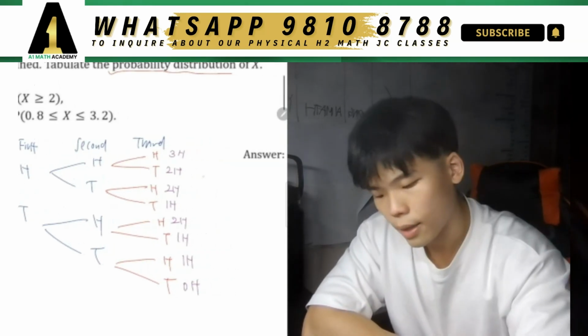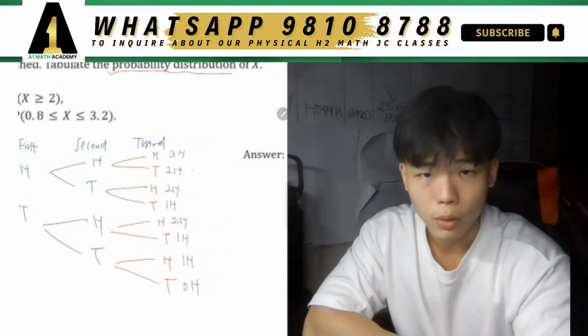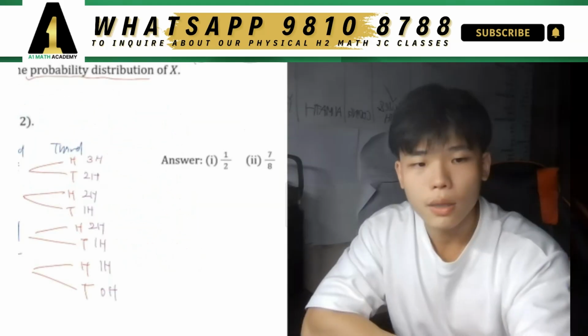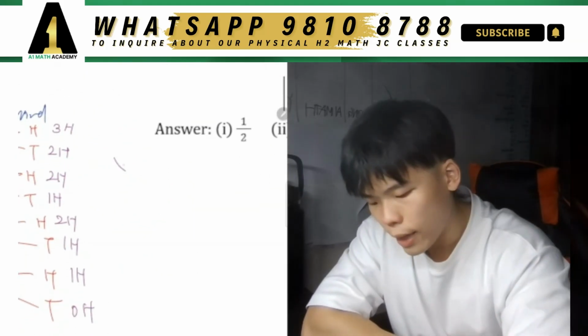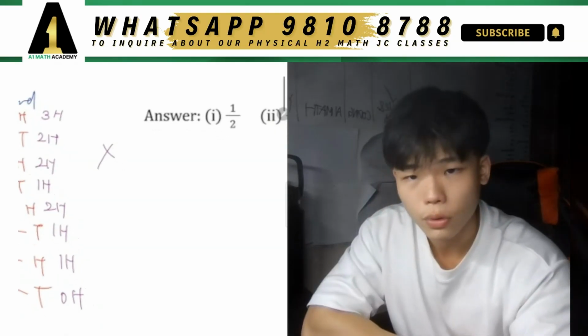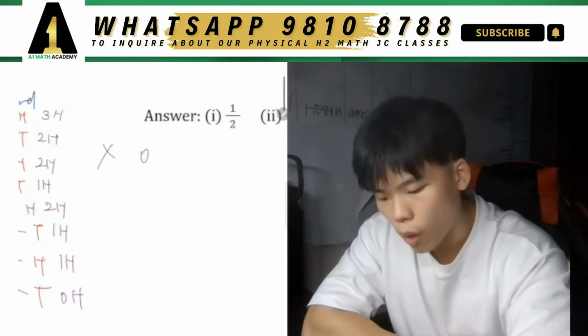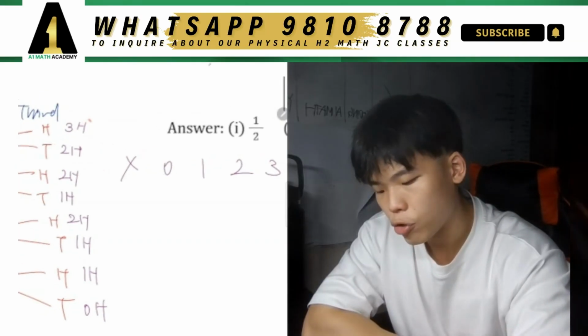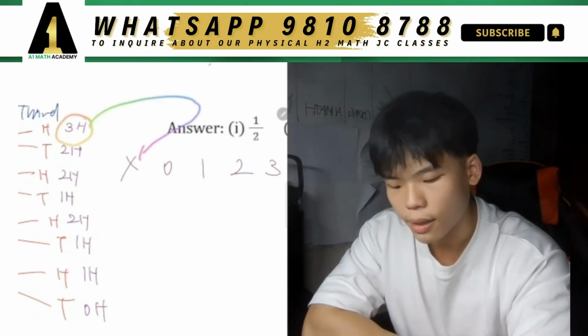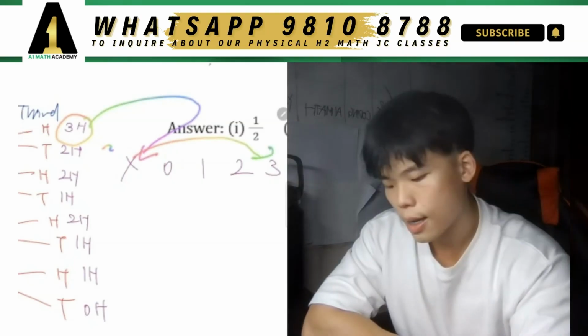So you can see that my x value can take on 4 different possible values. We know that x is the discrete random variable, and it can take on a few values. It can take on 0, 1, 2, or 3. Because I can have 3 heads, which means the number of heads that I get is 3. I can have 2 heads.